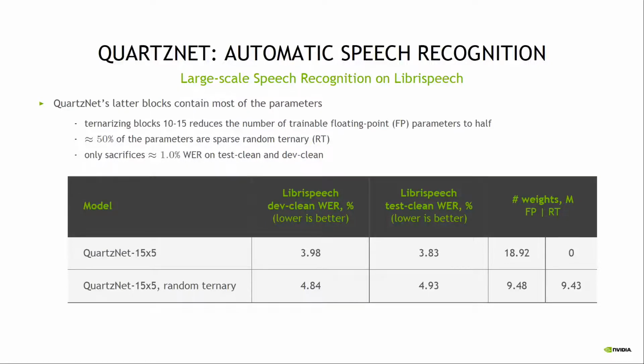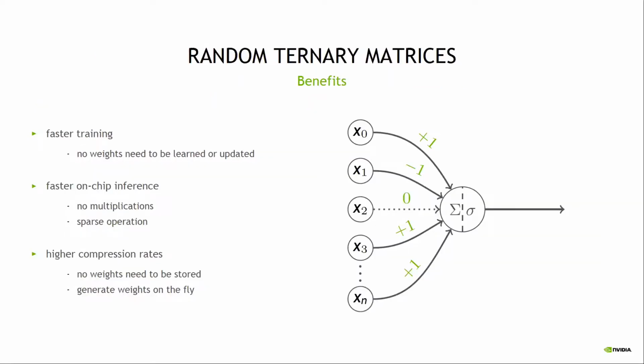For our simplified variant, we would like to note that QuartzNet's letter blocks contain most of the parameters. Hence, we propose to ternarize blocks 10 to 15, which reduces the number of trainable floating point weights to half. Even with around 50% of the parameters being now sparse random ternary, we only sacrifice around 1% word error rate on testclean and devclean. Using random ternary matrices has several benefits.